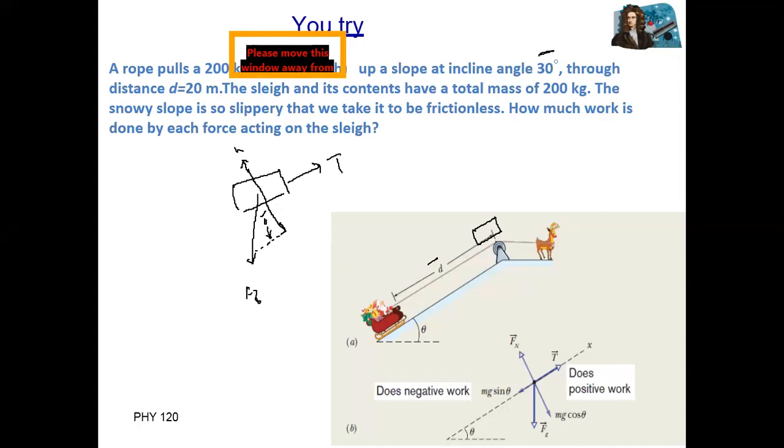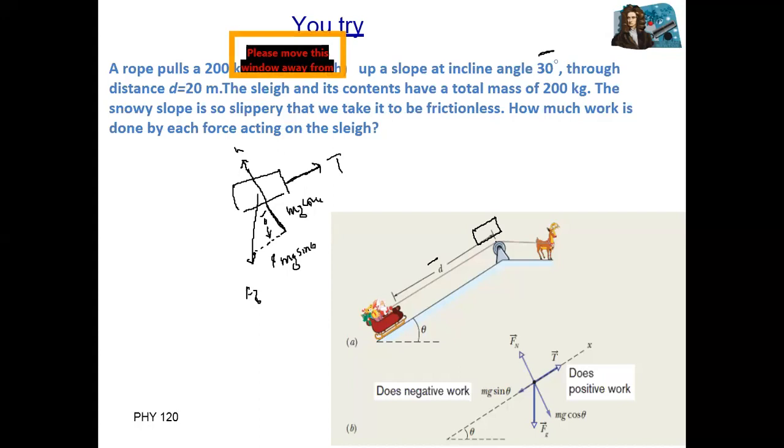This is perpendicular, means that this one is mg into sine of theta. This is horizontal. So horizontal component is equal to mg into cosine of theta. Okay, so this tension is along x-axis.